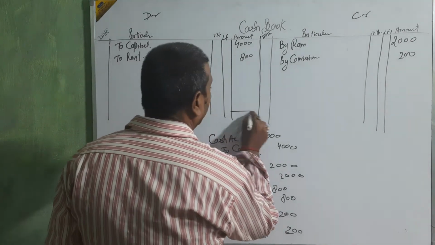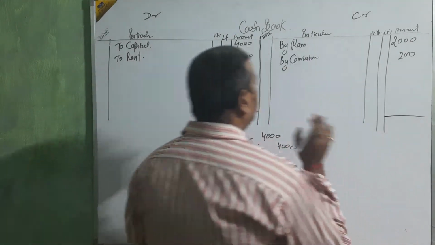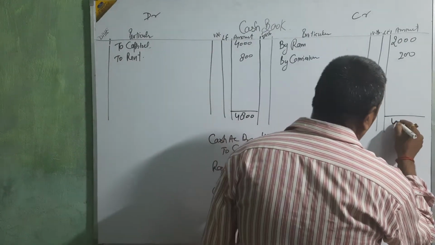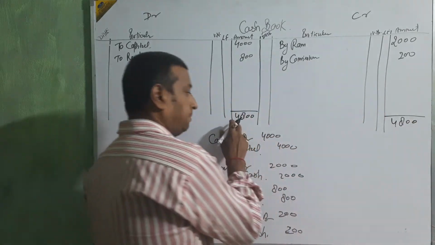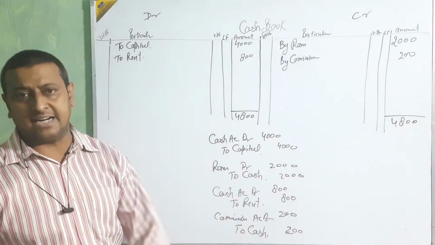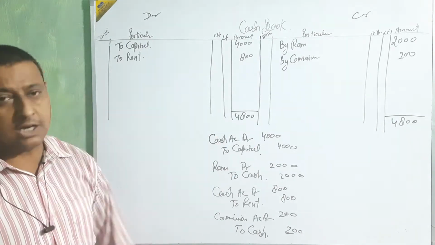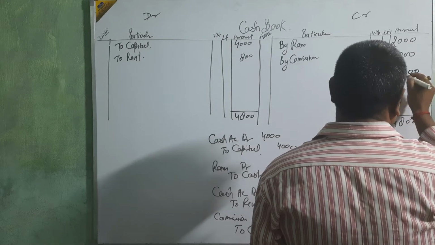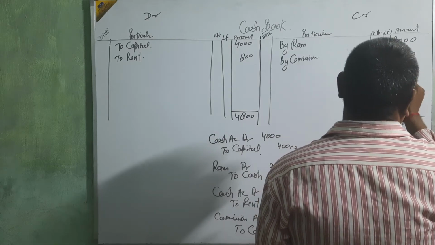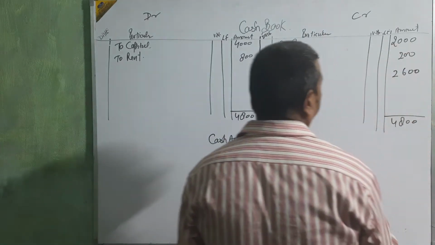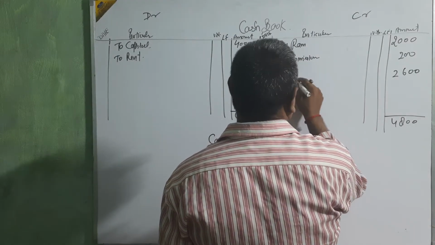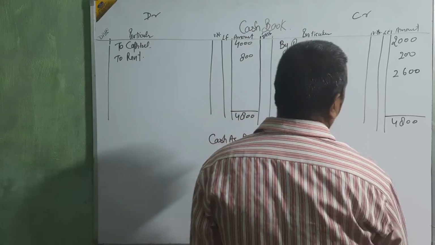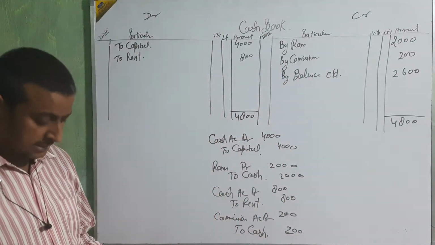Okay. Now, let us go to how to close this account. Just see which side is bigger. This side is bigger, then total is 4,800. Write this amount on this side also. The bigger side amount, just write on both sides, 4,800, 4,800. Then take the difference amount for the equality, 2,600. That will be written as by balance c/d, carry down.